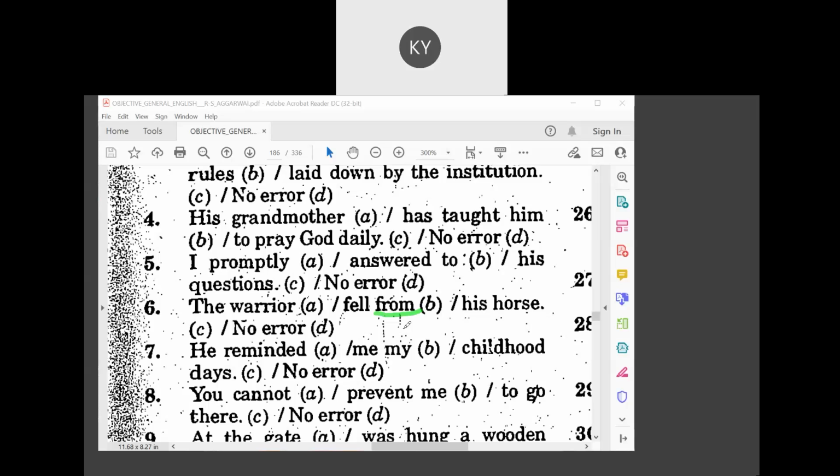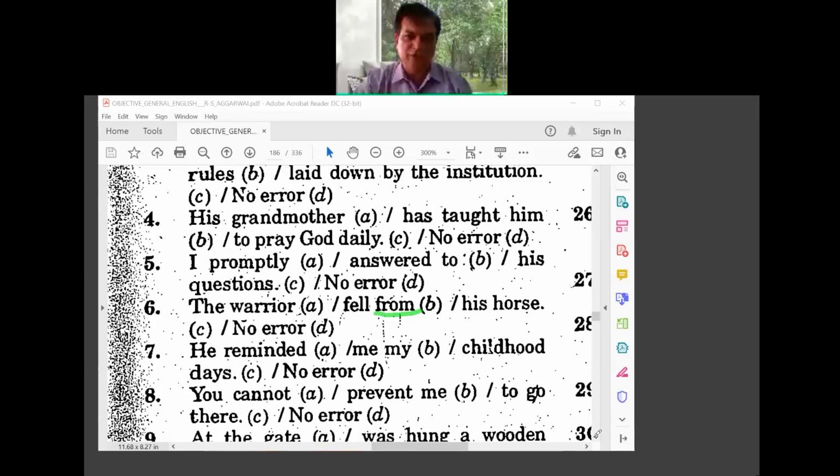Okay, now let's move on to the next one, seventh one. He reminded me my childhood days. What is the answer here? Can you just tell what is the answer there? Option B, sir. He reminded me of my childhood days.